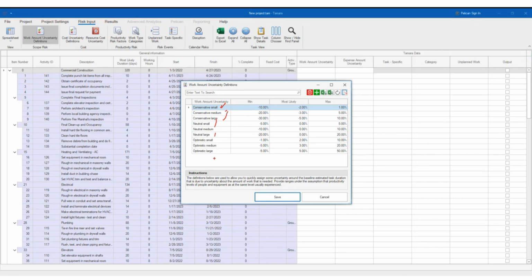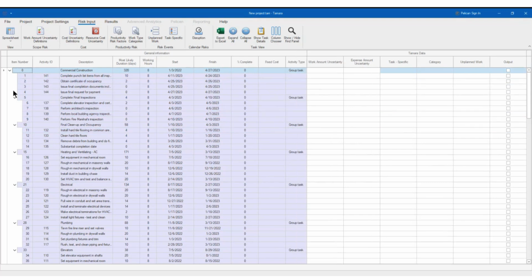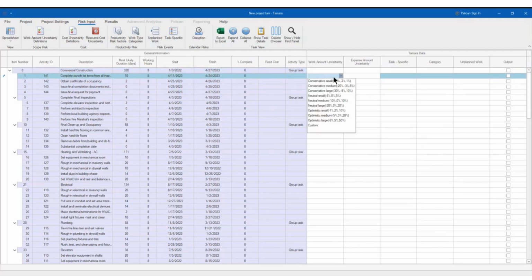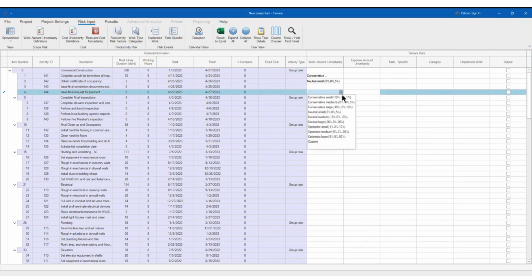You can add your AACE classes here, or any class that your company has. You can add them here. You can import from Excel, you can export to Excel, you can eliminate things, right? So you have the typical different options here, and how you do it is very simple. For example, let's say that this complete bunch of list items for all of the tasks, you go here, you just choose it like this. As simple as this, right?